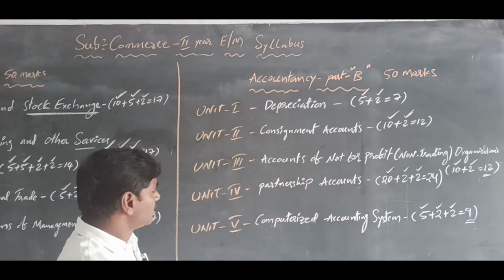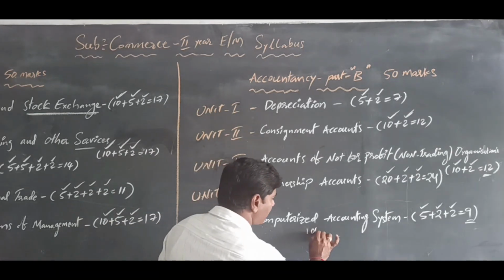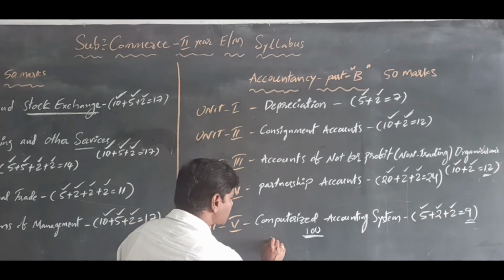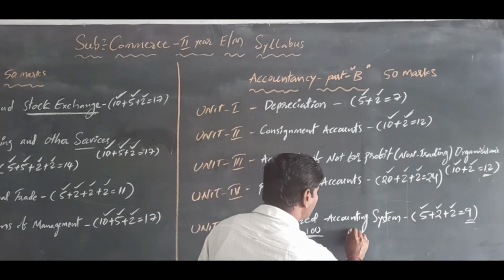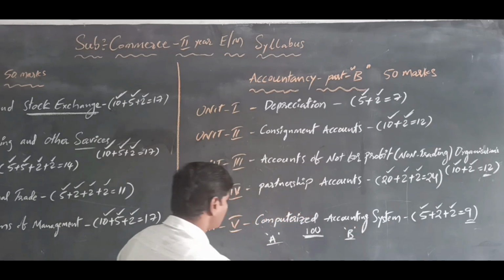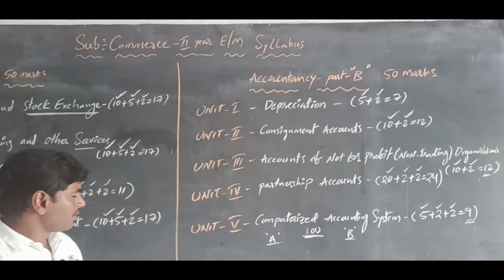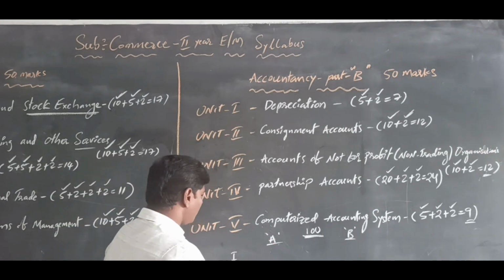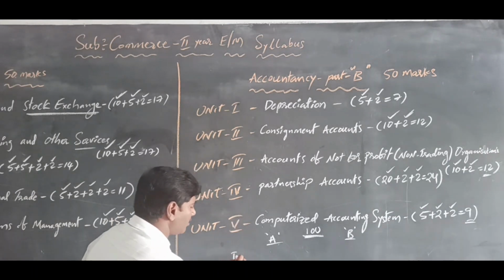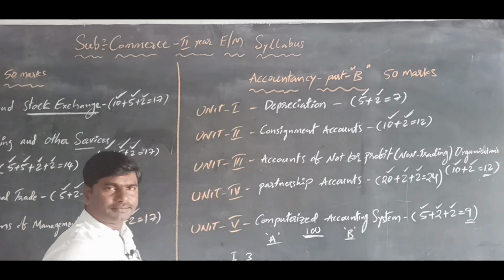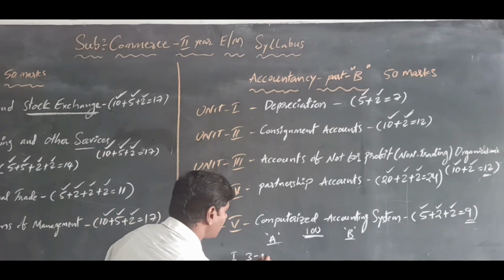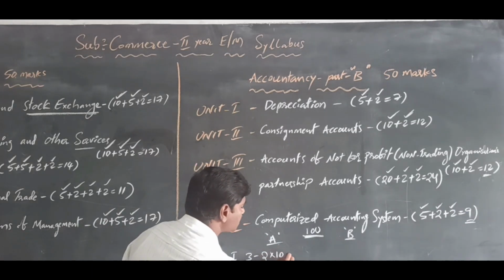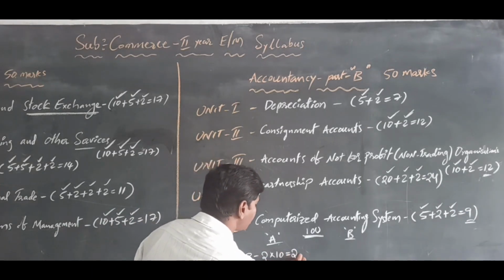So basically, the commerce paper is a 100 marks paper, divided into two parts, part A and part B. It is almost like the first year question paper model. In part A, the first bit has 3 questions and you attempt only 2 questions, each question 10 marks, so 2 tens are 20 marks.